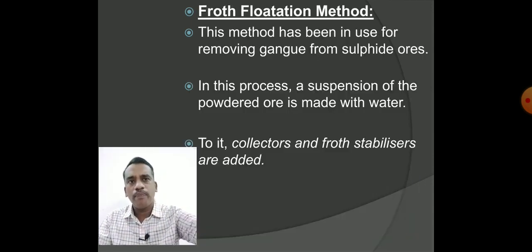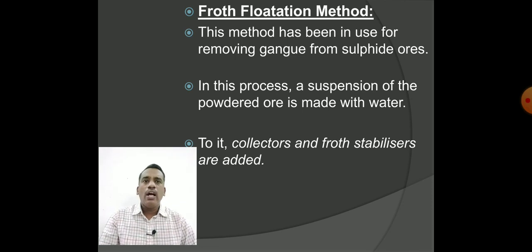So let us take up the meaning of froth flotation in its definition. This method is used in removing gangue from sulfide ores. Which are the ores that we are going to use? We are going to use the sulfide ores. From them we are going to separate out the gangue particles. Here is the second point: in this process, a suspension of powdered ore is made with water. Do you remember what is meant by suspension?